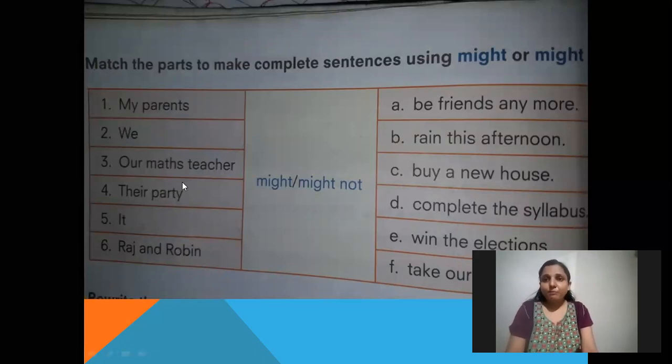See, match the parts to make complete sentences using might or might not. You can make them with might or might not. It's your choice. See, my parents might buy a new house. One example I have given.